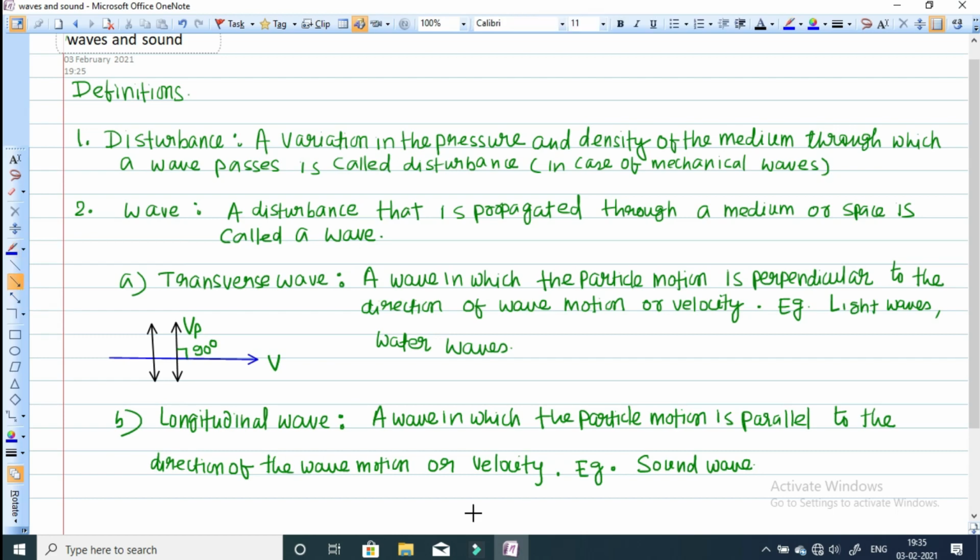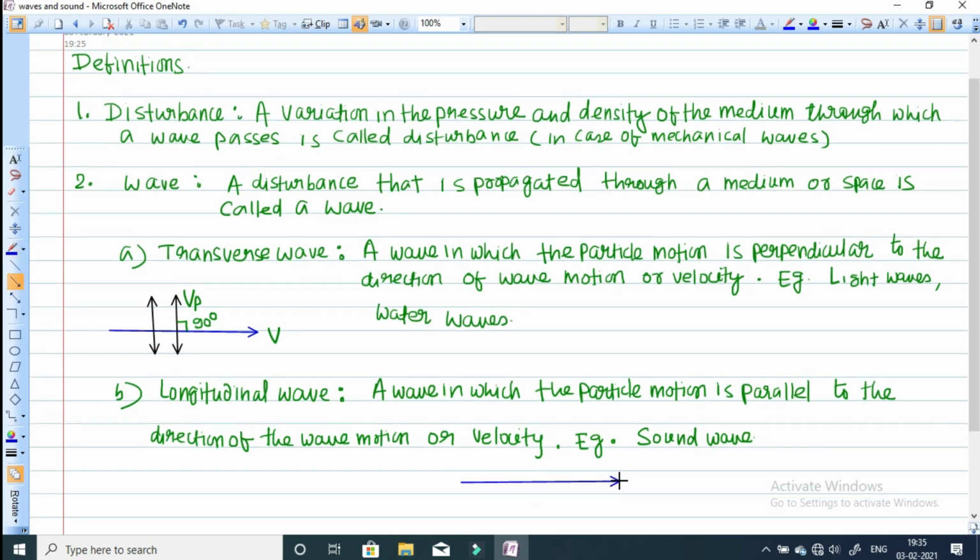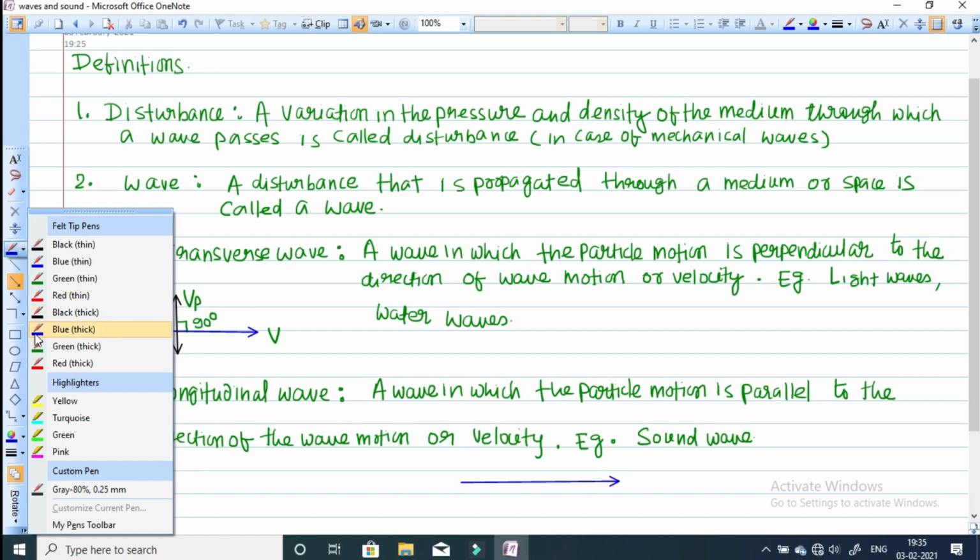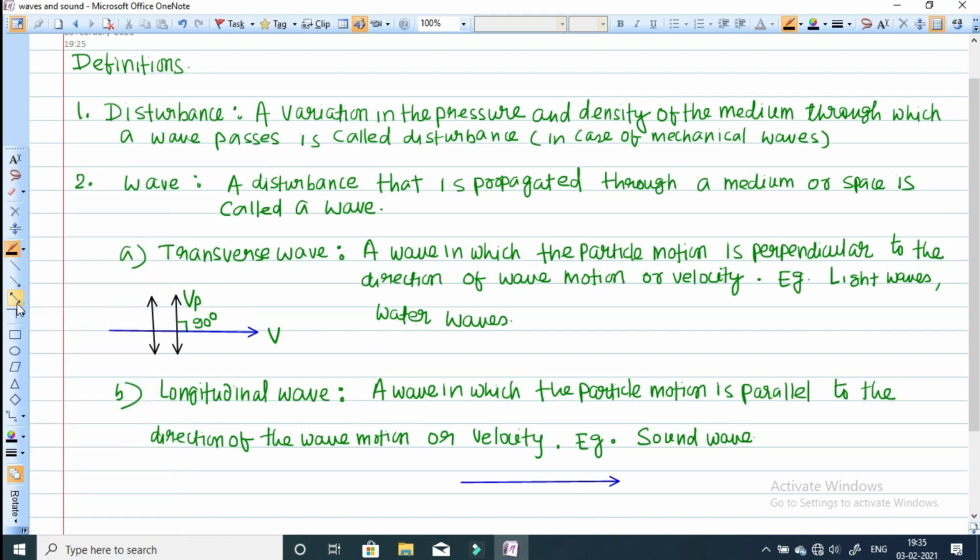Suppose this is the direction of wave propagation, this is the velocity of the wave, and this is the velocity of the particles with which they are oscillating. You can easily see that their direction is the same. Such a wave is known as a sound wave.